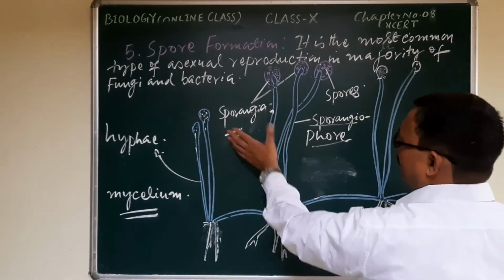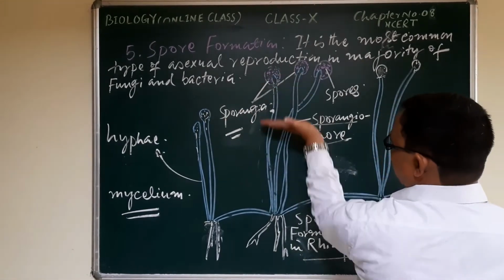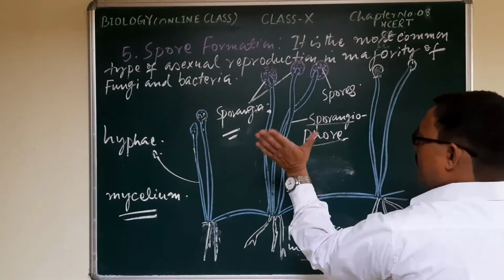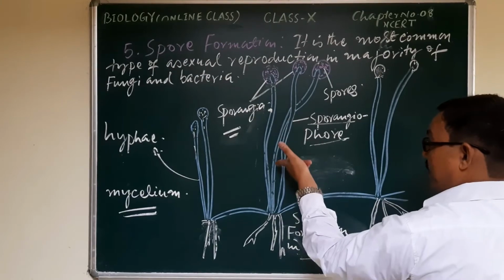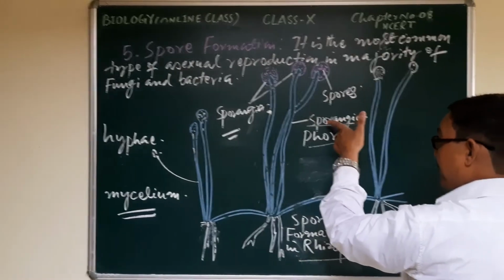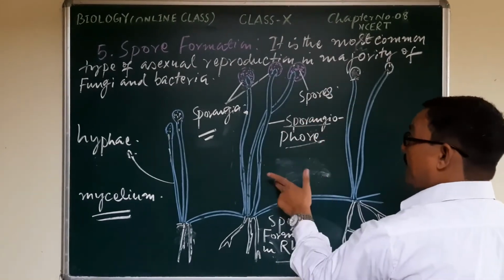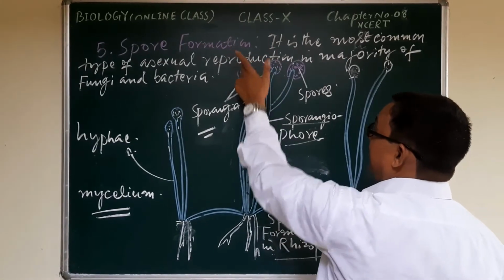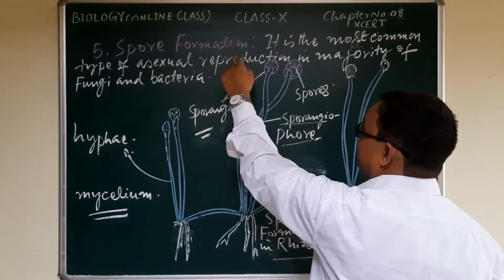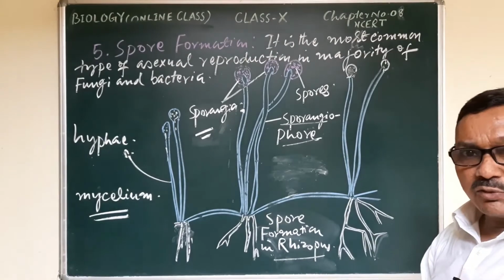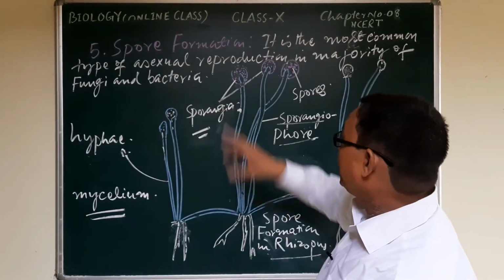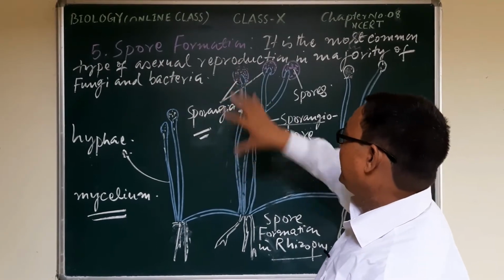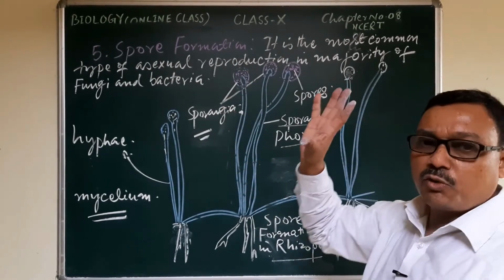If there is no formation of sporangia on such a hyphae, no name will be given. The name sporangiophore is given to the hyphae because of the development of this special structure in which spores are formed, and when the spores are liberated from this structure, a new individual will be formed from each.